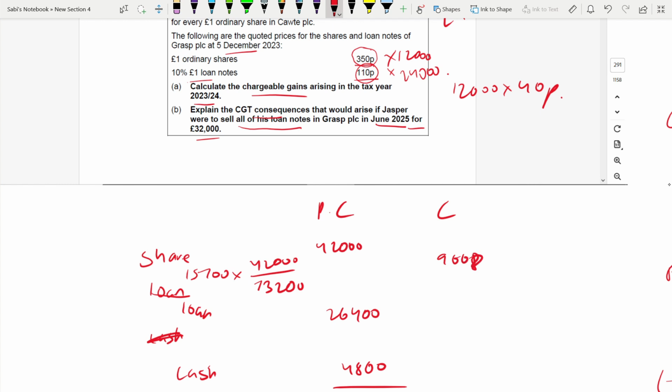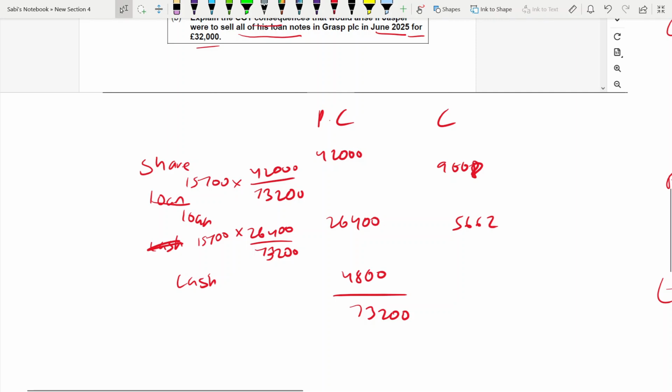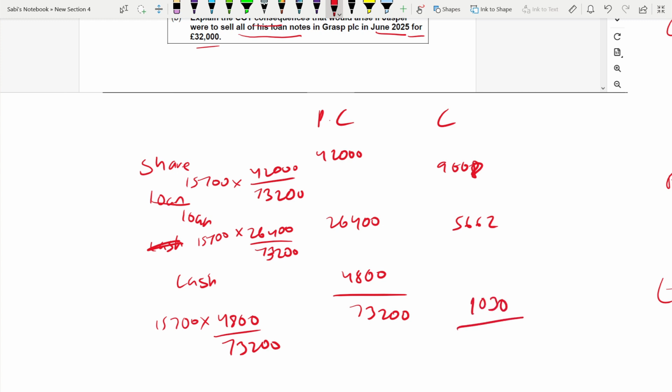Same way, 15,700 into 26,400 into 73,200, which is 5,662. And for cash, again it is 15,700 the cost. Purchase consideration of cash is 4,800 out of the total 73,200. Cost is 1,030. If you add, it has to be 15,700. This is the cost.